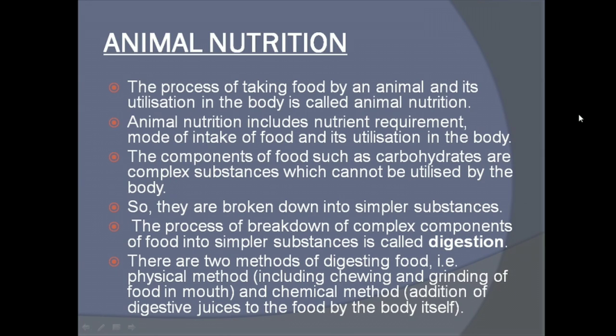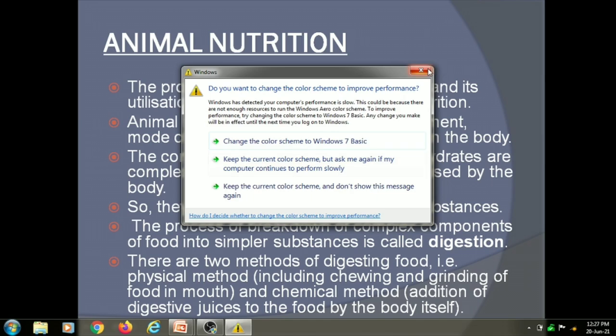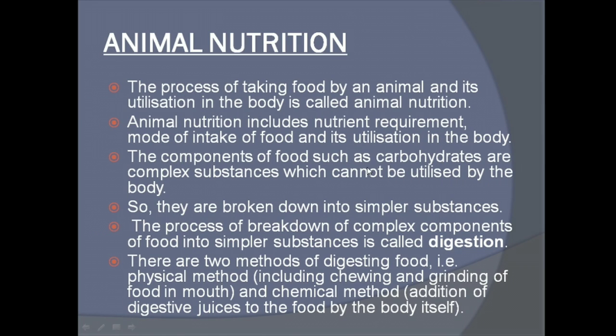Animal nutrition, what does it mean? What does it include? It includes nutrient requirement. Nutrient requirement means whatever nutrient is required by the animal, right? And then mode of intake of food, that is, how the animal is intaking or eating the food, and its utilization in the body. Utilization in the body means that by taking the food, it gives us energy and various nutrients, right? So that is used for the growth and development of the body. That is known as utilization.